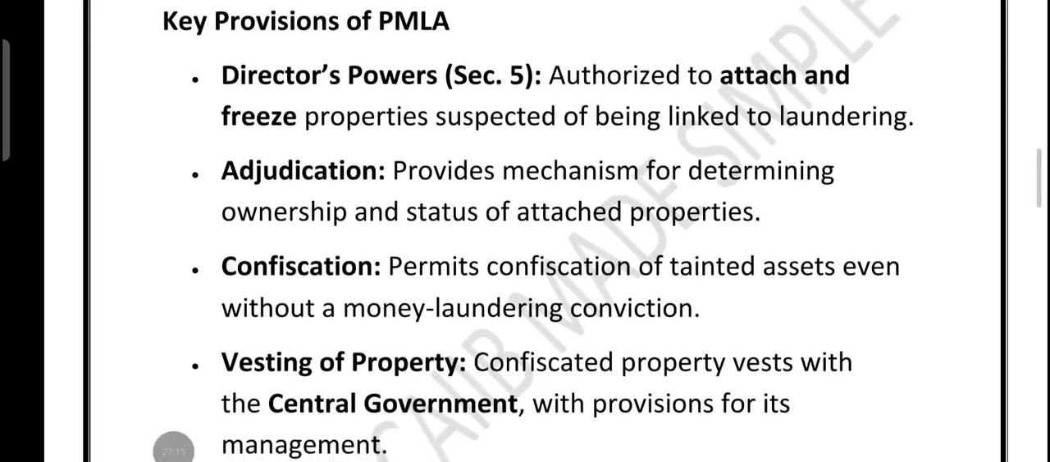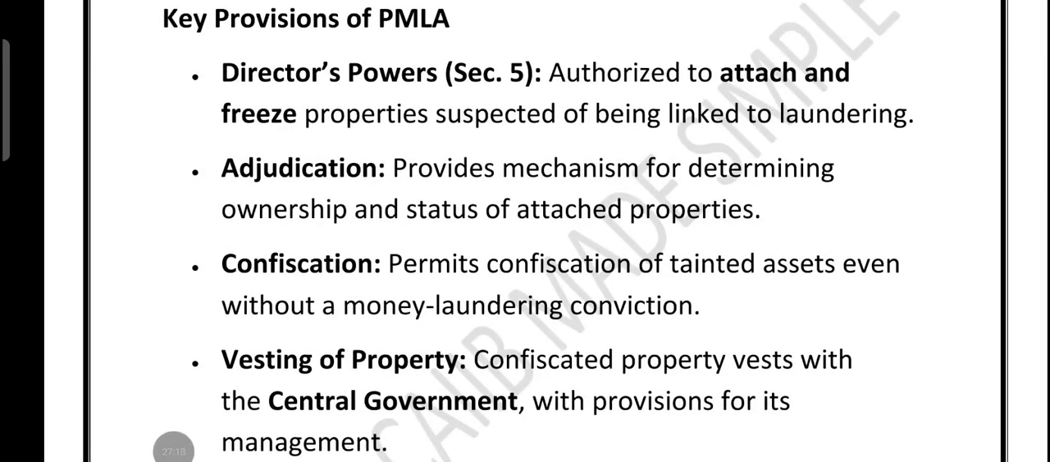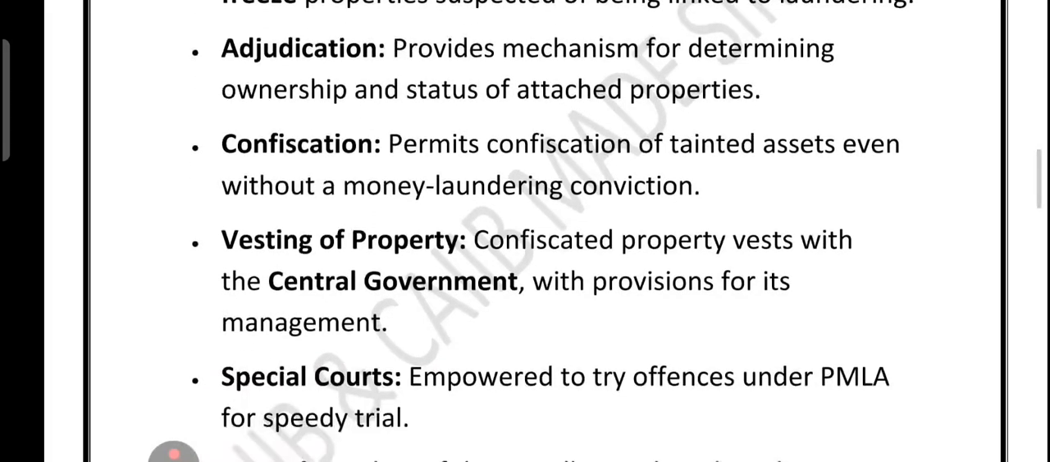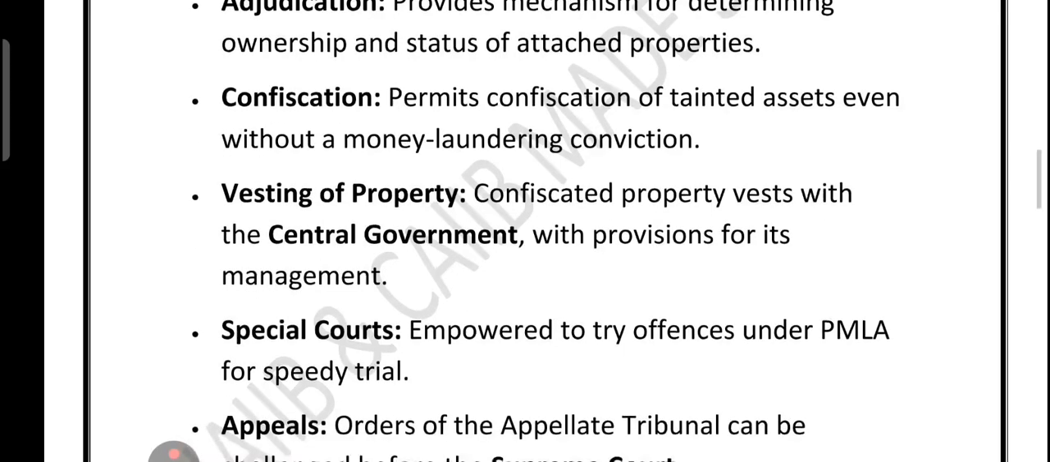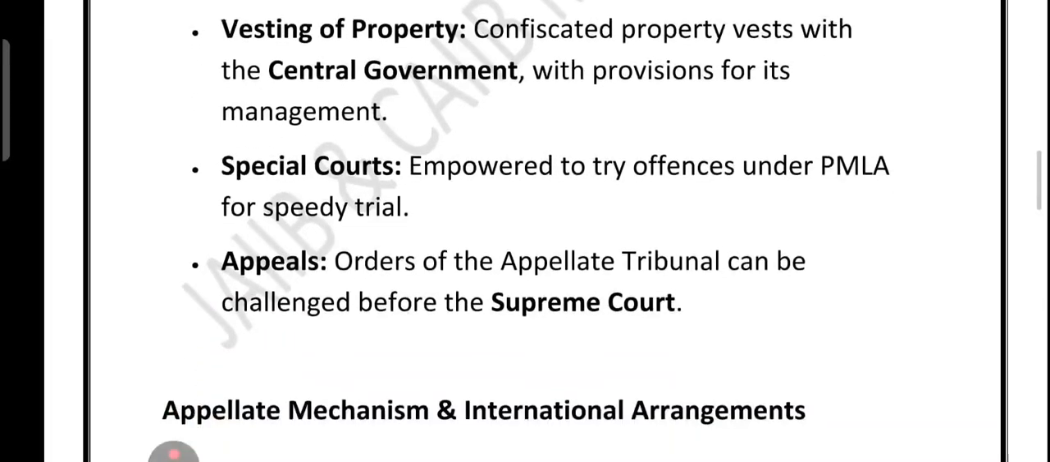Then comes adjudication. Adjudication is where it is decided who really owns the property and whether it is clean or tainted. If it is proven tainted, the law allows confiscation of the asset. And here is the catch: this can happen even without a conviction for money laundering. Once confiscated, the property goes straight to the central government, which manages it further. Now, to ensure fair justice, special courts are set up under PMLA, and if anyone is unhappy with a tribunal order, they can appeal directly to the Supreme Court.